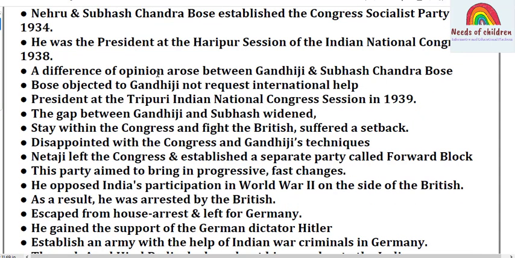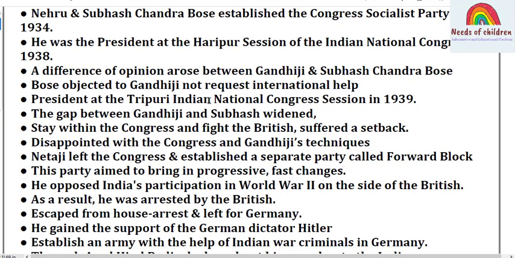A difference of opinion arose between Gandhiji and Subhash. Bose rejected Gandhiji's request on international help. He was president again at the Tripura Indian National Congress session in 1939. The gap between Gandhiji and Subhash Chandra Bose widened.